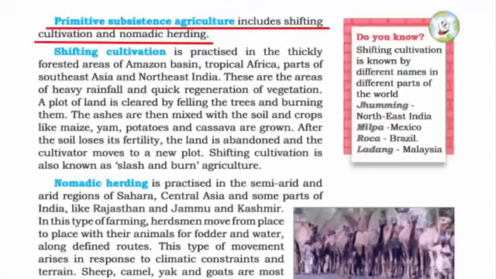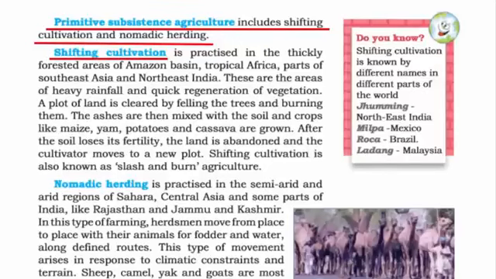Now on the other hand, primitive subsistence farming is a form of agriculture where almost all the produce goes to feed and support the household, and it is not for sale. That's why the word primitive means ancient and traditional. So with this you can also figure out that this kind of farming is mostly practiced by tribal people, and hence shifting cultivation and nomadic herding are very famous.